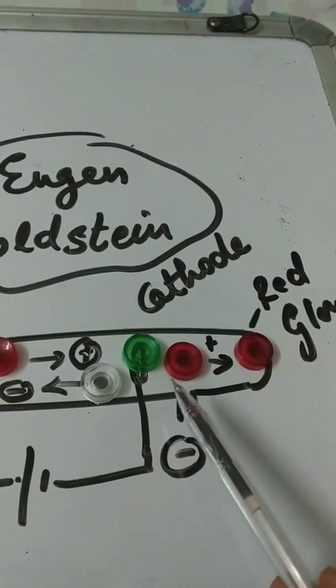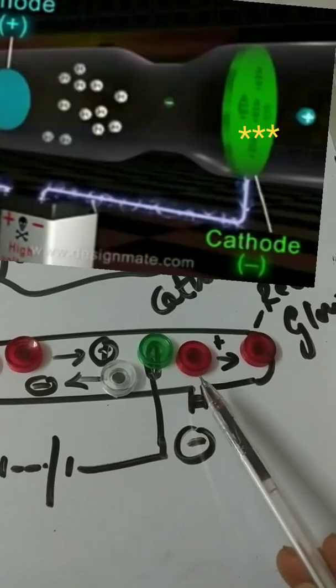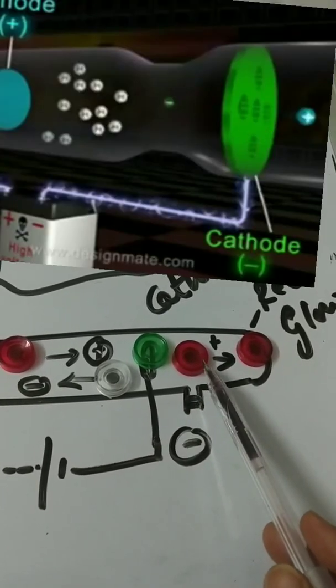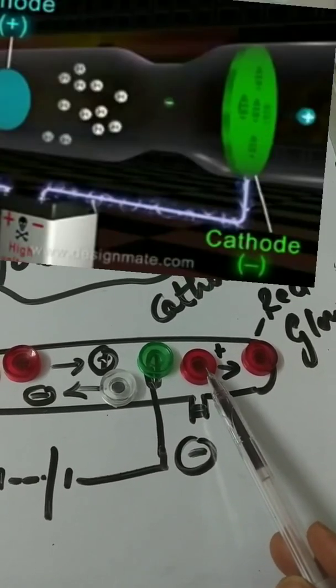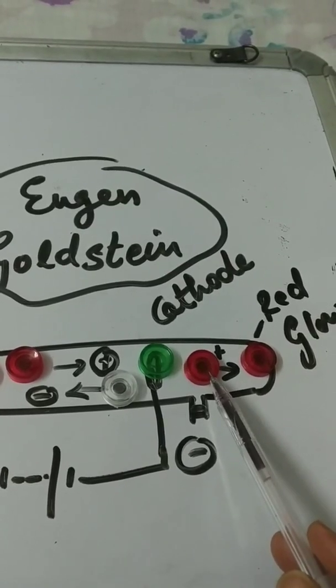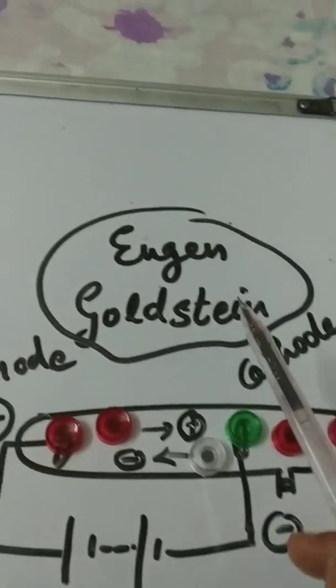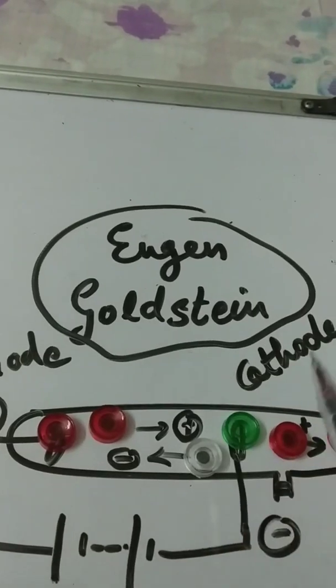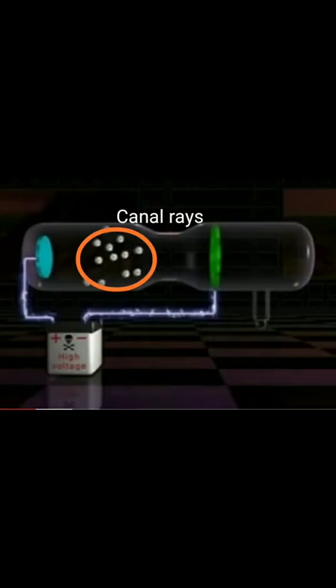It was found that these rays contained positively charged particles, so J.J. Thomson called them positive rays, and Eugen Goldstein gave them the name proton.